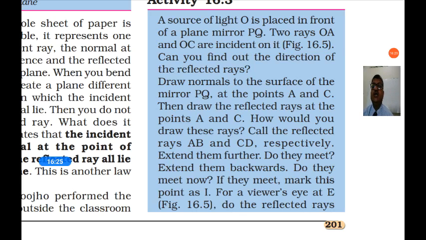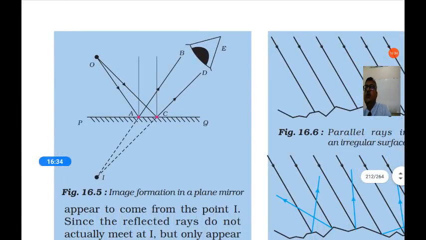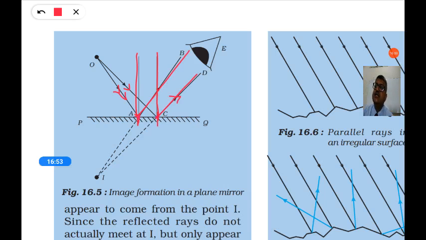Draw normals to the surface of the mirror PQ at the points A and C. So here, from O, two rays of light are coming and they are falling on A and C, and two perpendiculars are drawn there, and the angle of incidence is equal to the angle of reflection. So you can draw the reflected rays.